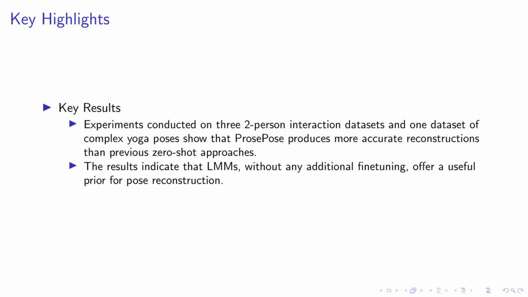Our experiments, conducted on three two-person interaction datasets and a complex yoga pose dataset, demonstrate the superior accuracy of ProsePose over previous zero-shot approaches. This is a significant leap forward in the field of 3D pose estimation. Furthermore, our results underscore the potential of LMMs as a valuable tool for pose reconstruction. Remarkably, these LMMs don't require any additional fine-tuning to be effective. This suggests that we can leverage the inherent semantic understanding of these models to refine and optimize 3D pose estimates. In essence, ProsePose is a powerful tool that harnesses the potential of LMMs to deliver more accurate and efficient pose